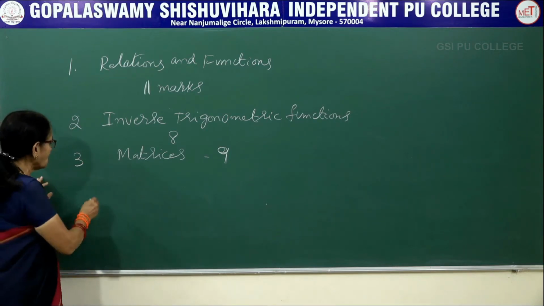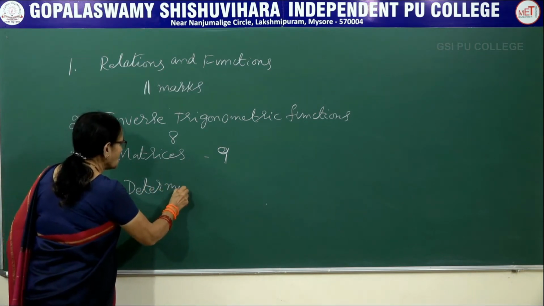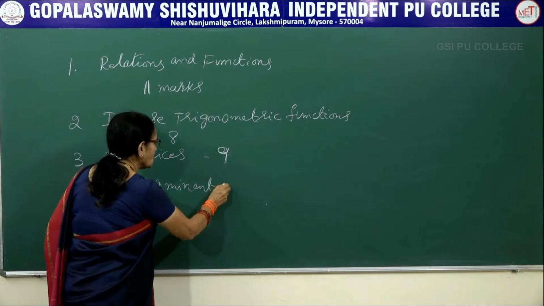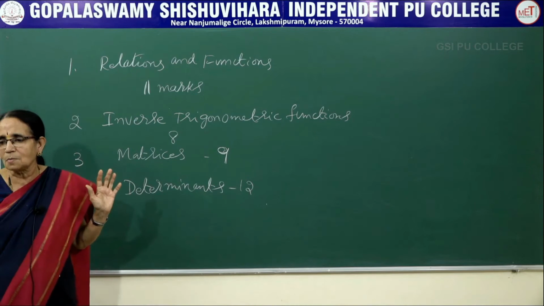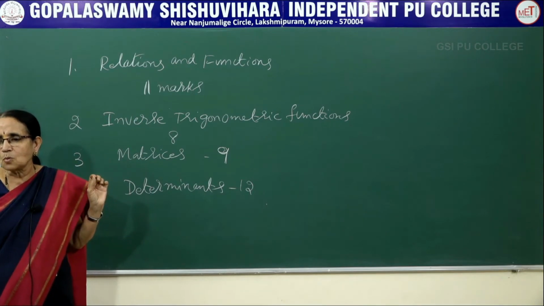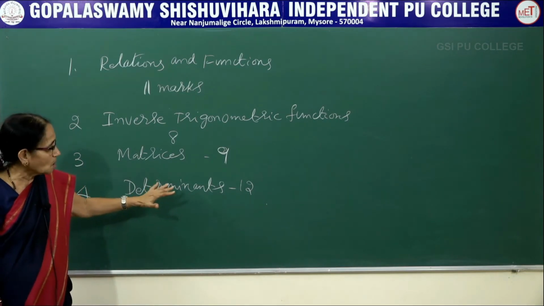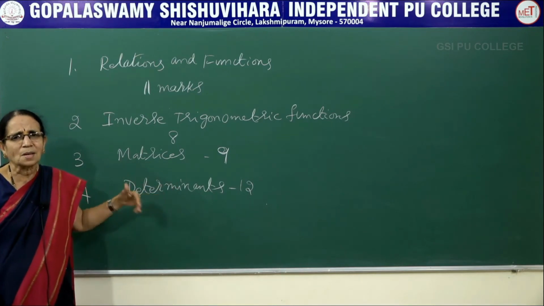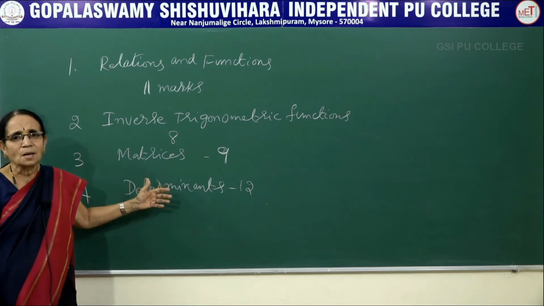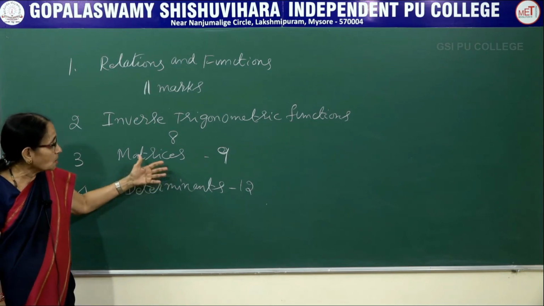The fourth chapter is determinants. This carries 12 marks here. 1 mark question, 2 marks question 1, 5 mark question 1 and also 4 mark question 1. Totally there are questions of 12 marks here, and these two chapters compared to other chapters are a little bit easier. I mean this needs only the arithmetic calculations, which students usually found easier to get the marks.